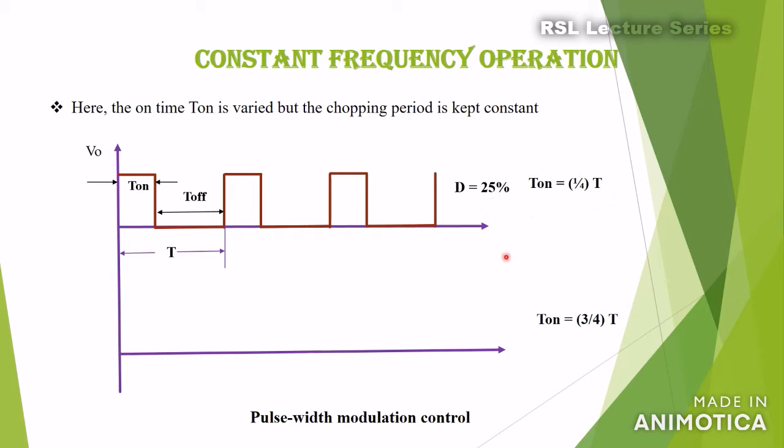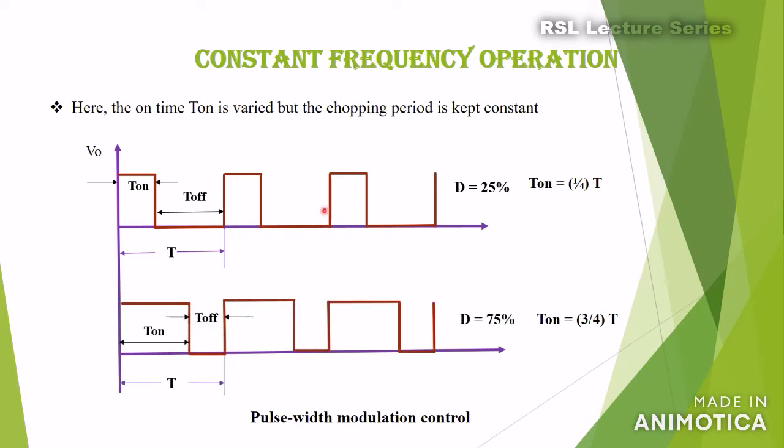If we see the second waveform, the total chopping period T is kept constant, whereas the on time is increased. In the second case, the on time is kept at 3/4 of the total time period. So now D has been increased to 75%. In the case of pulse width modulation, only the on time is varied, whereas the total time period, or the chopping period, or the chopping frequency, is kept constant.